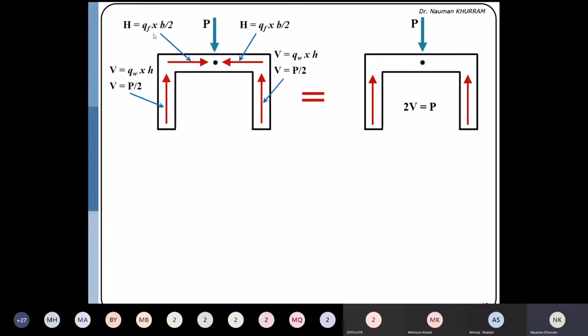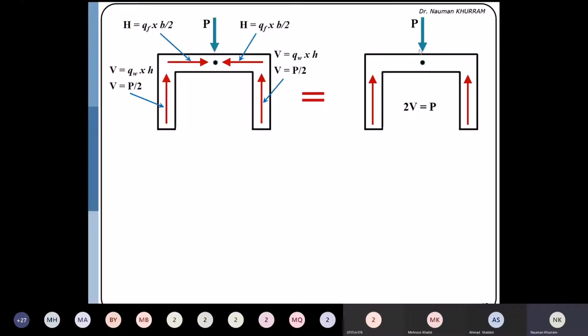So it means that the section is subjected to the net force in the vertical direction. So there will not be any twisting. The section will either bend in the upward direction or in the downward direction because it is perfectly in equilibrium.